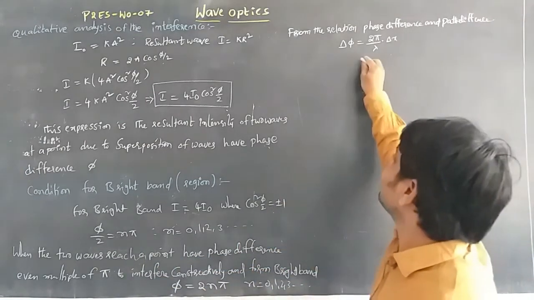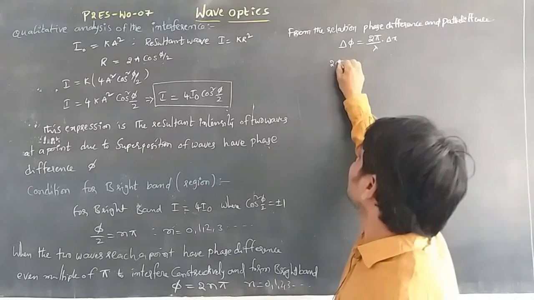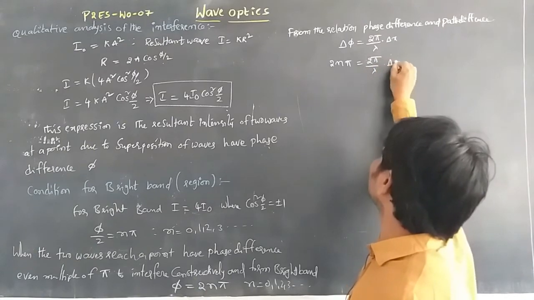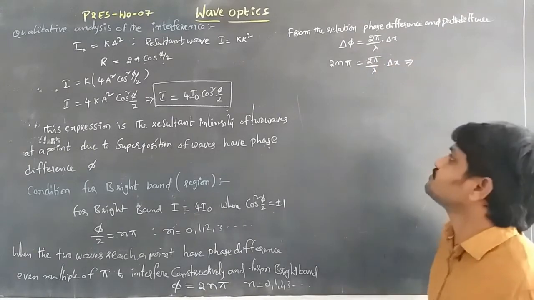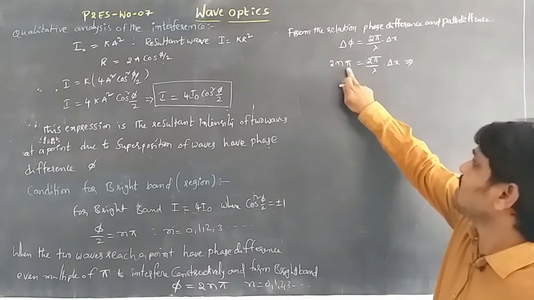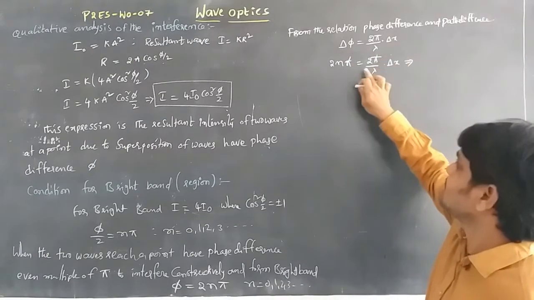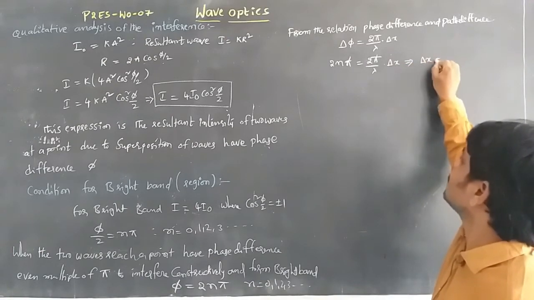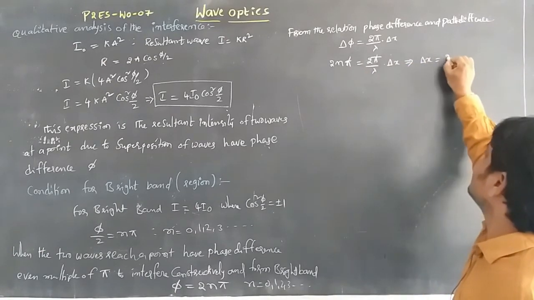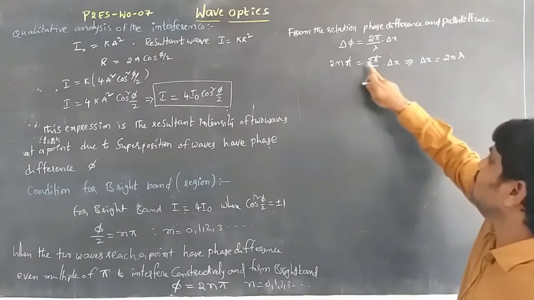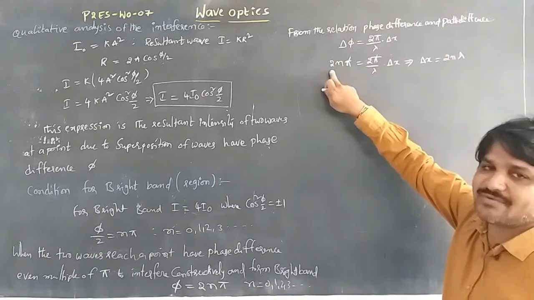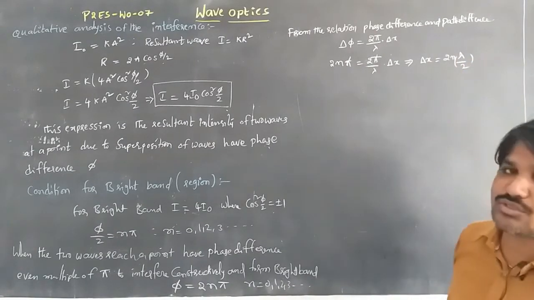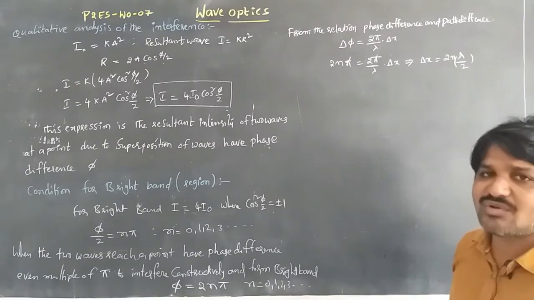Then the phase difference will be 2n pi. If we substitute, that is equal to 2 pi by lambda into delta x. The 2n pi and the phase difference cancel, and the same terms will be there. Then delta x equals 2n into lambda; when the 2 is taken to the other side it becomes the denominator, so delta x is 2n into lambda by 2. Here also the path difference will be an even multiple of lambda by 2.